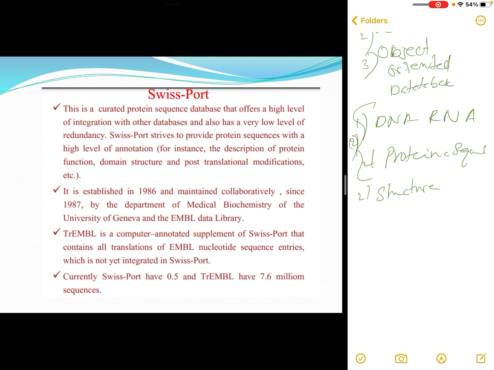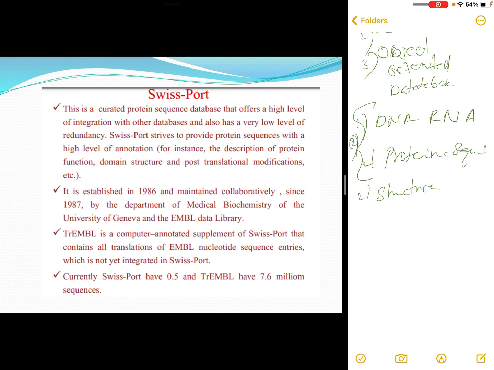Another database is SWISS-PROT, a curated protein sequence database that offers a high level of integration with other databases and also has a very low level of redundancy. It was established in 1986 and is maintained by Medical Biochemistry of the University of Geneva and the EMBL Data Library.